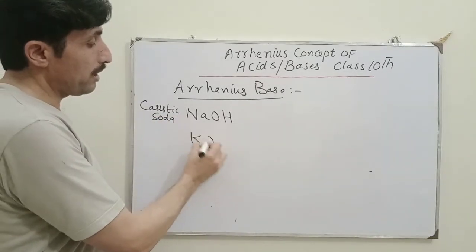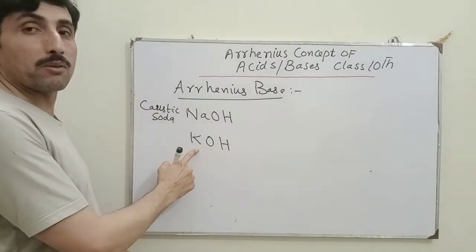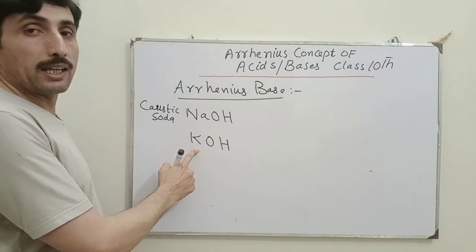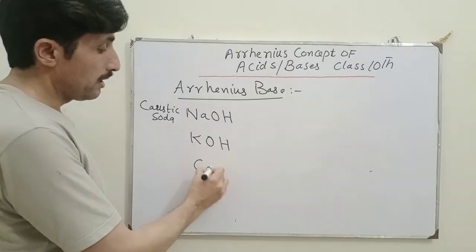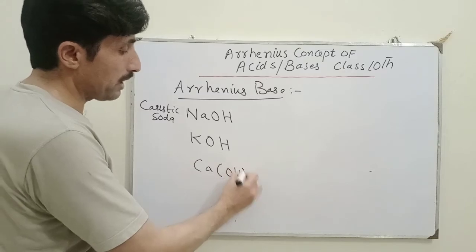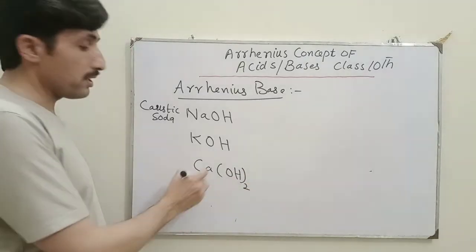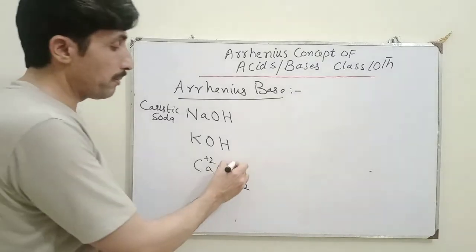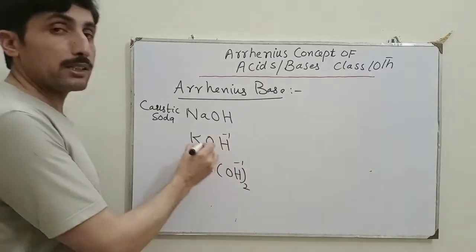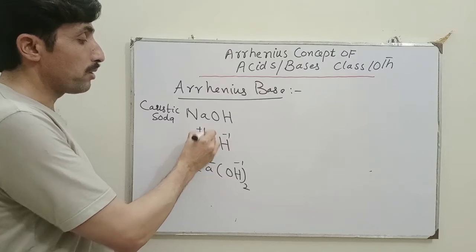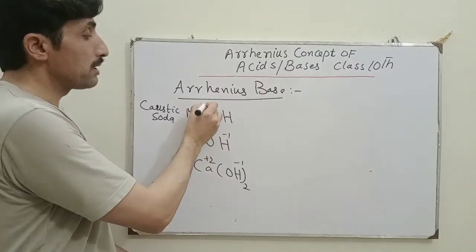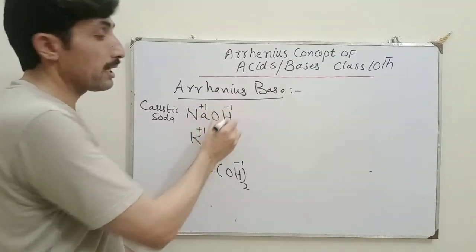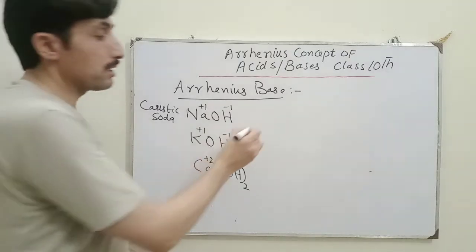I can also write potassium hydroxide. I can also write calcium hydroxide. Here the oxidation state of calcium is plus 2, therefore 2 hydroxyl groups will be present, and the hydroxyl oxidation state is minus 1. Potassium is plus 1, sodium oxidation state is plus 1, hydroxyl ion oxidation state is minus 1.